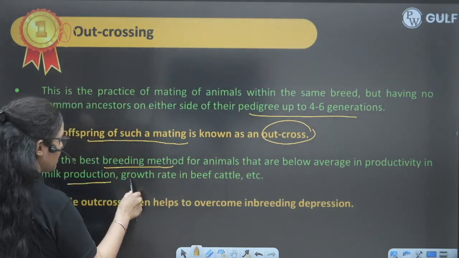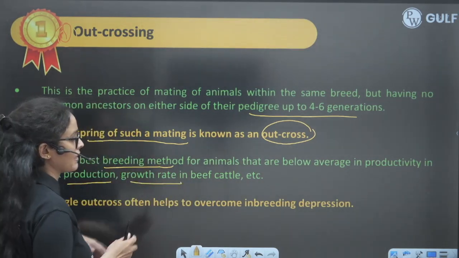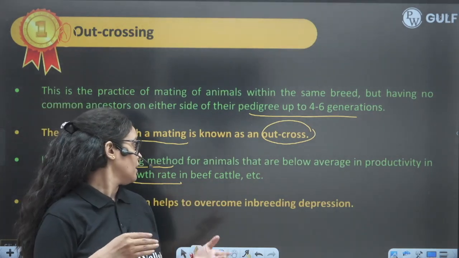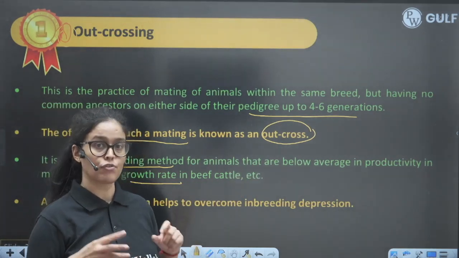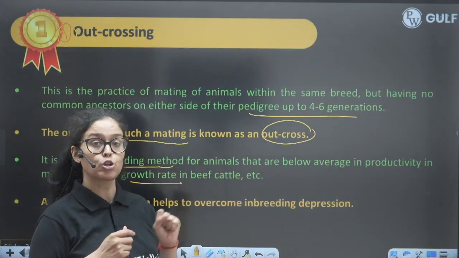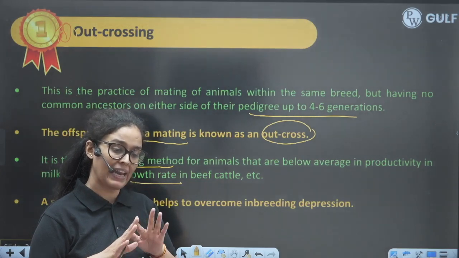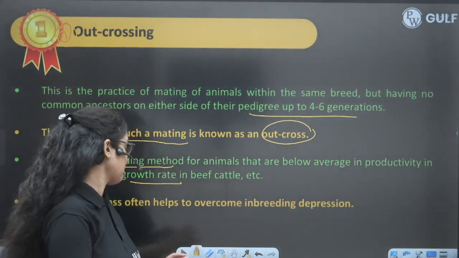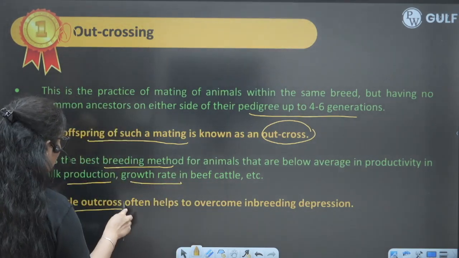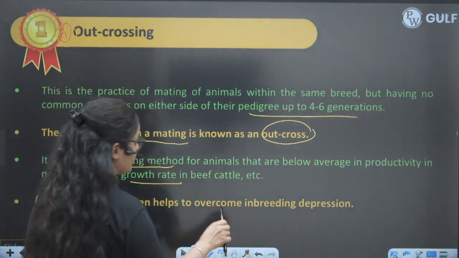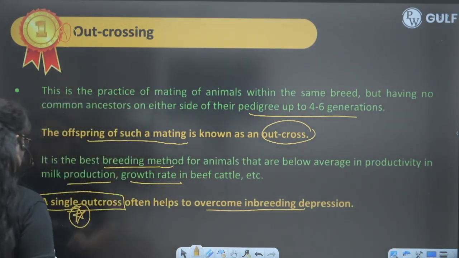So to increase the milk production and growth rate. Suppose they are having hampered fertility, hampered growth rate, or hampered productivity. For that, we will go for outcrossing. Outcrossing will actually overcome the inbreeding depression, right? NEET question: even a single outcross is sufficient to overcome the inbreeding depression, right?